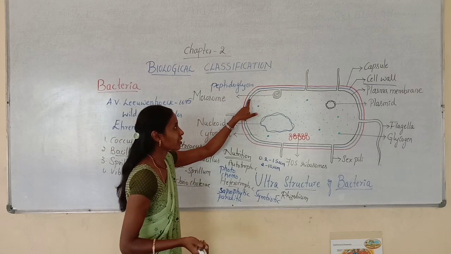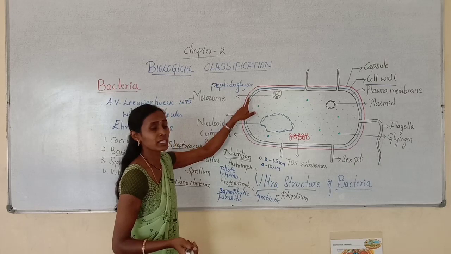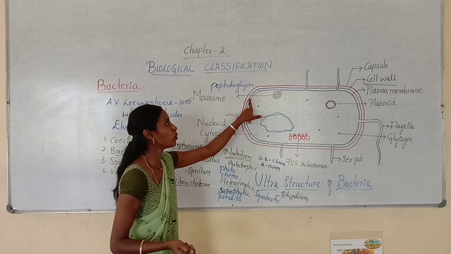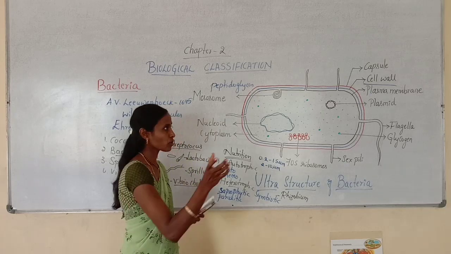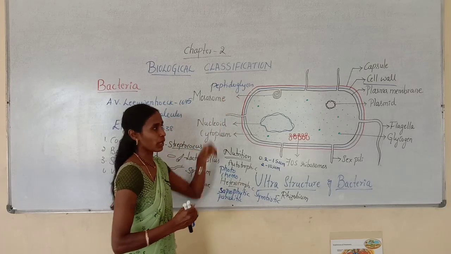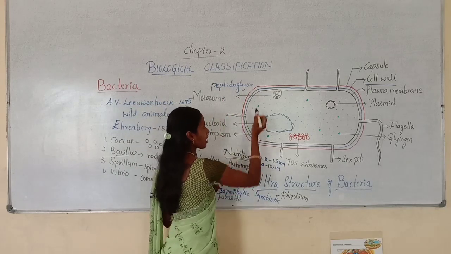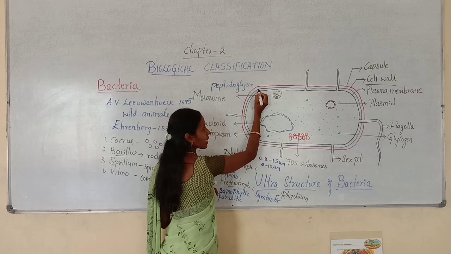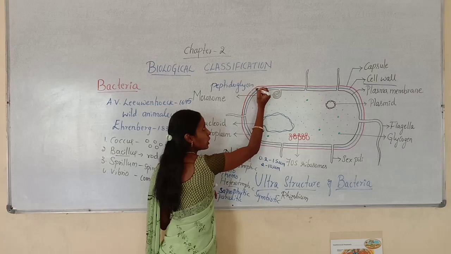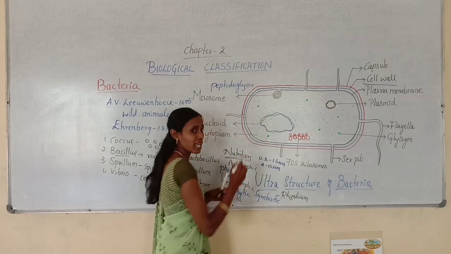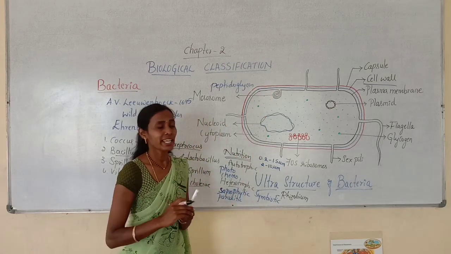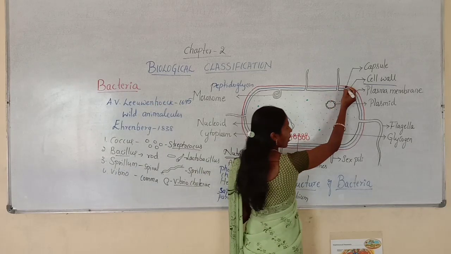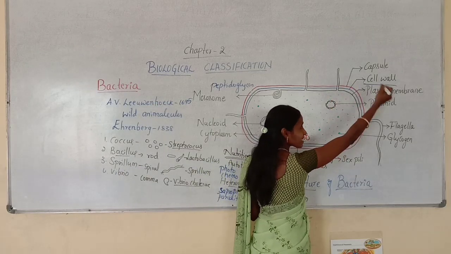What you can observe in this blue color layer, I am saying it is the cell wall. That is made up of peptidoglycan. Then outside the cell wall, outside this blue color layer, you can observe a red color layer. Outside the cell wall, you can observe a thick layer called the capsule. The outermost layer, outside the cell wall, we can call